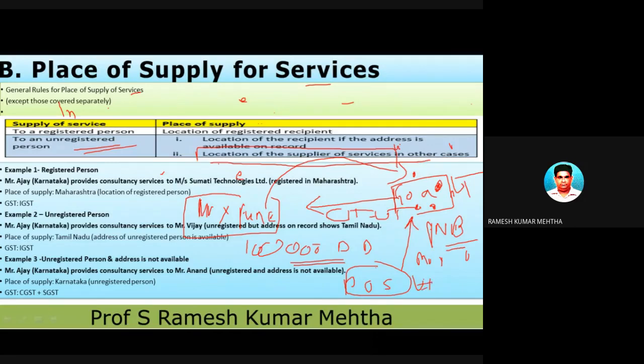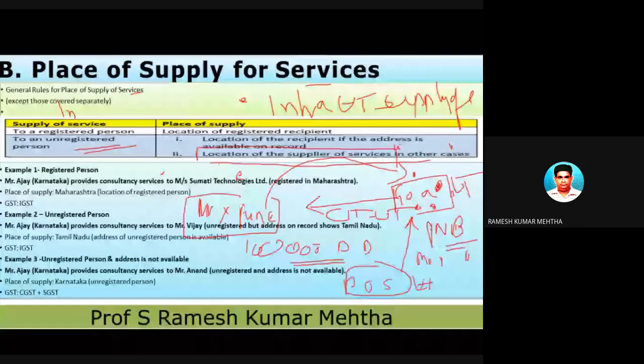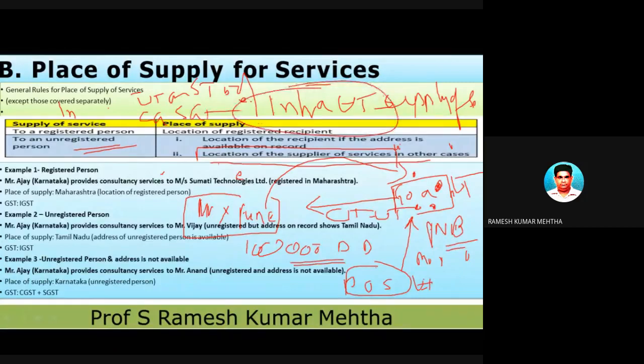This is a case of intra-union territory supply of services, and hence he is going to be levied UTGST of 50% and the remaining CGST of 50%, because it is an intra supply. So I hope these situations are clear, 1, 2, and 3.